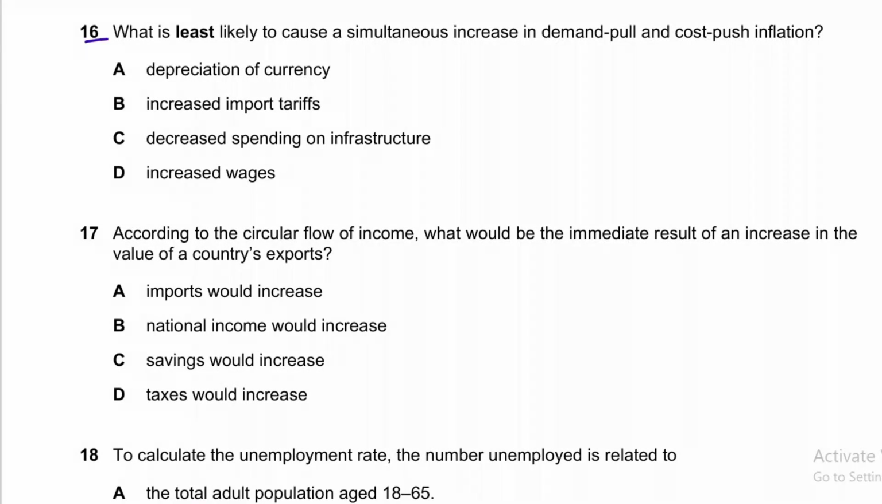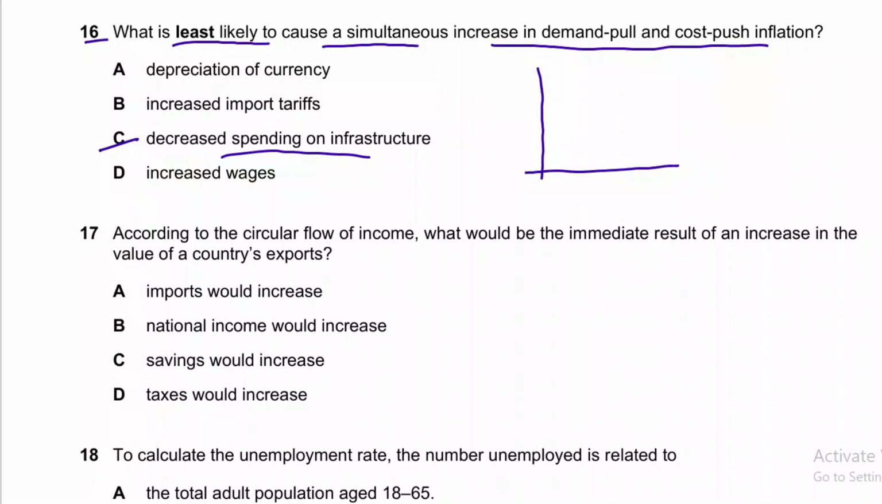And question number 16 says, what is least likely to cause a simultaneous increase in demand pull and cost push inflation? Right, so least likely means less likely to be possible. For this question, C is the correct answer, because it is least likely to cause an increase in demand pull and cost push inflation. Because if the government spends less on infrastructure, then aggregate demand falls, and when aggregate demand falls, demand pull inflation will decrease.